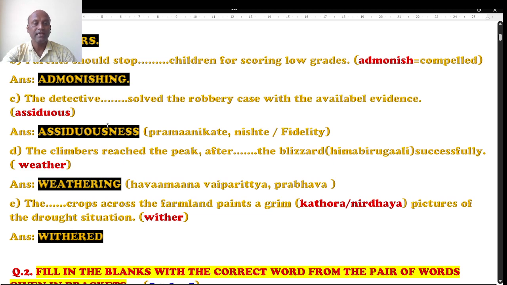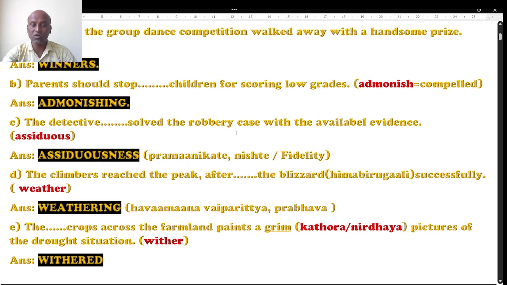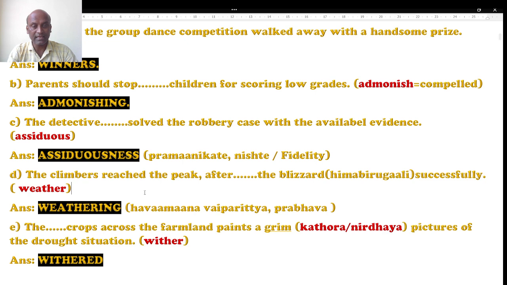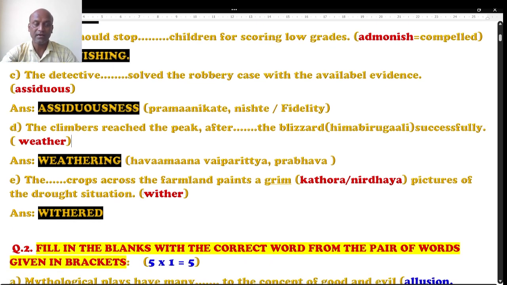Question number C. The detective dash solved the robbery case with available evidence. There is a detective with his dash solved the robbery case with available evidence. Here, the clue given is assiduous. Assiduous is not the right word. Assiduousness is nothing but fidelity, what we call pramanikate, nishte. The detective's assiduousness solved the robbery case, not assiduous. So assiduousness is the right word.